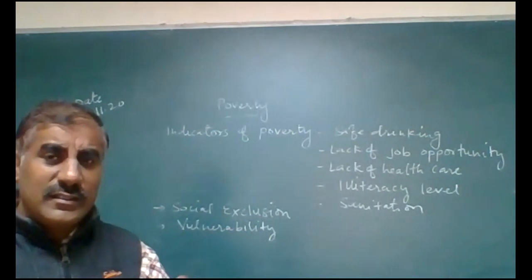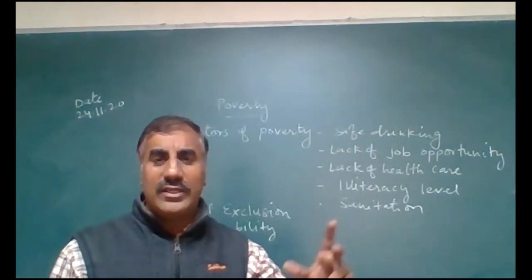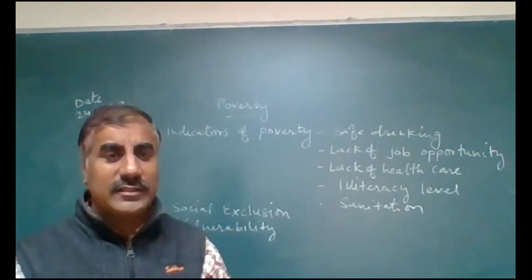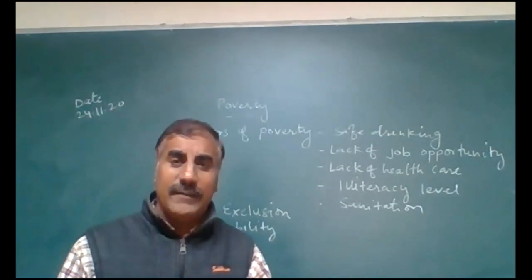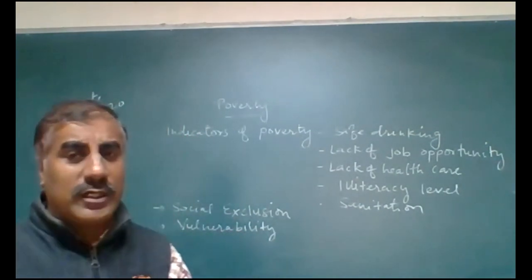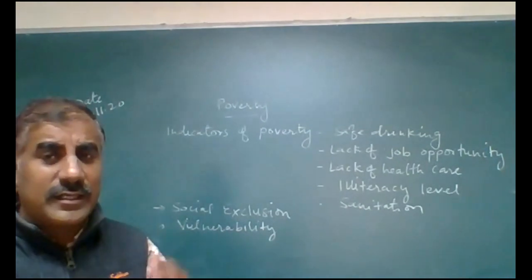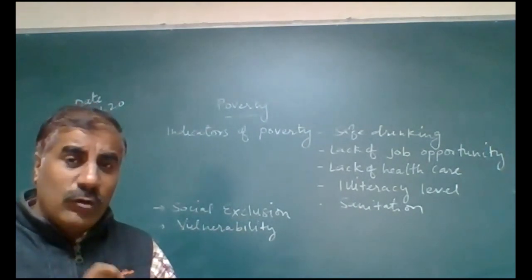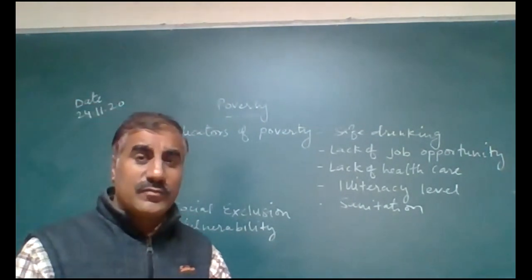There is a little bit of variation between urban and rural areas. Another criterion to calculate the poverty line is calorie consumption by a person.